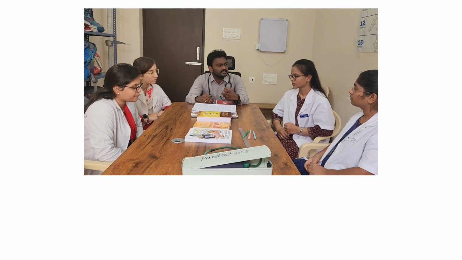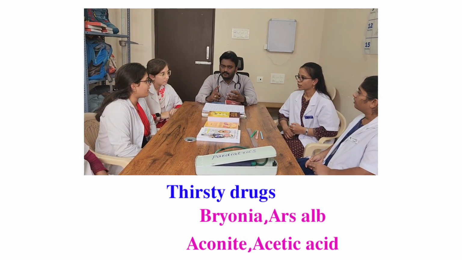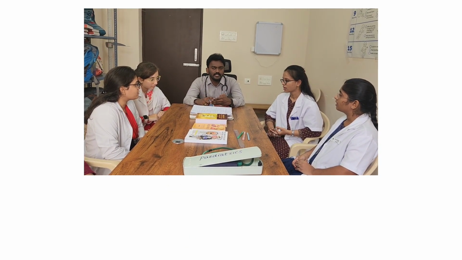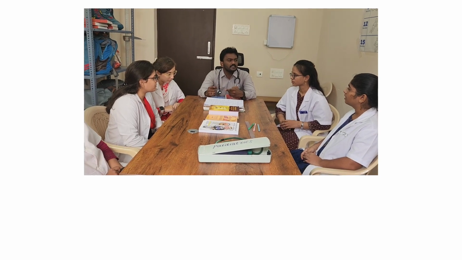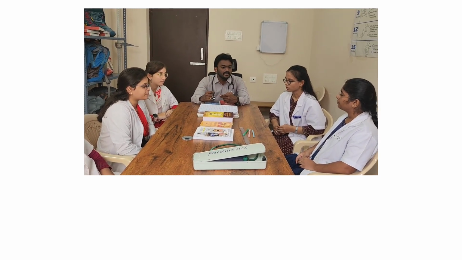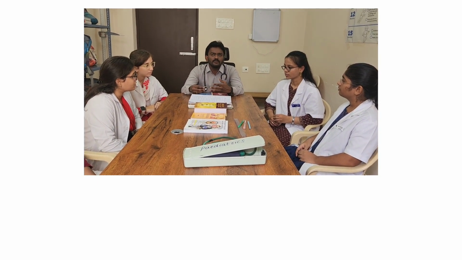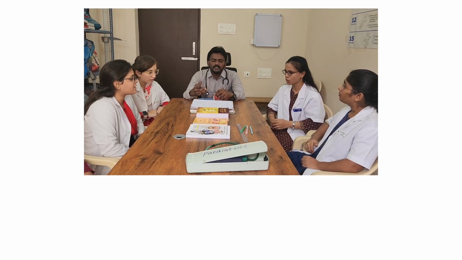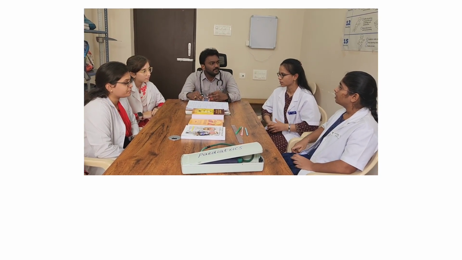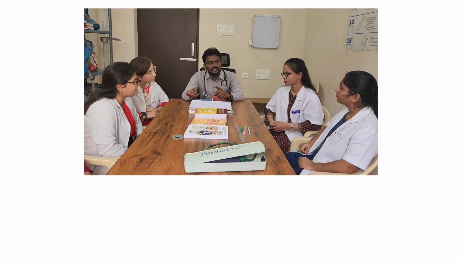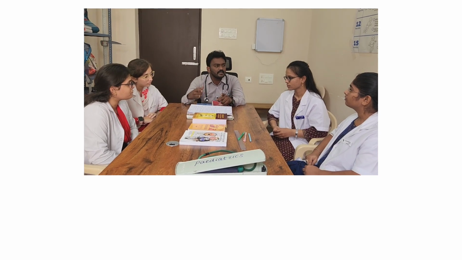What are the thirsty drugs? Bryonia, Arsenicum album, Acetic acid, very good. Aconite: unquenchable thirst for icy cold water. In Acetic acid, we find burning thirst, a type of severe burning thirst. In Bryonia, we all know thirst for large quantities at long intervals. And Arsenicum album, small quantities at small intervals, but that is a chronic state. In acute conditions, there is severe hunger and severe thirst in Arsenicum album also.